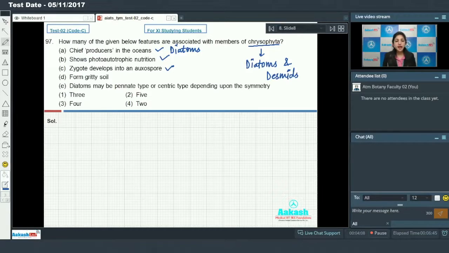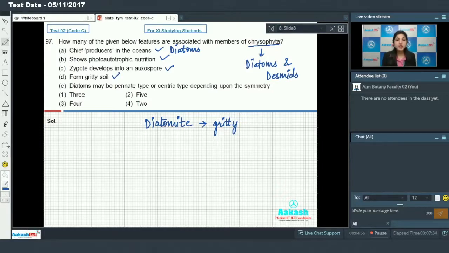हम सबको पता है कि diatoms की body पर silica shell है. So the silica shell of dead diatoms accumulates on the bed of the sea. What happens is this accumulation is indestructible. This hard rock-like deposition constitutes the diatomaceous earth. Now, जब हम इस diatomaceous earth को mine करते हैं, so we obtain a whitish powder. That whitish powder is known as diatomite, which is gritty. So, diatoms form gritty soil.